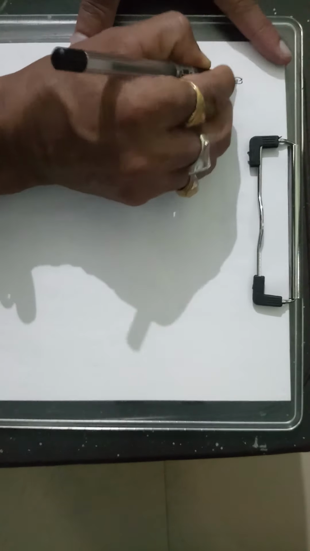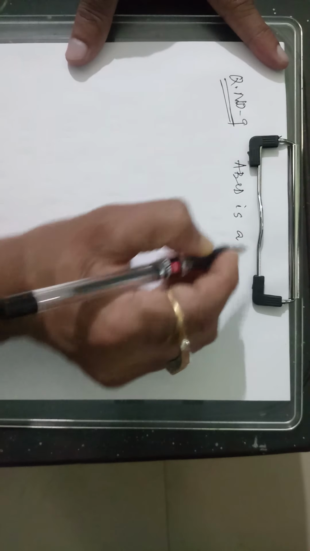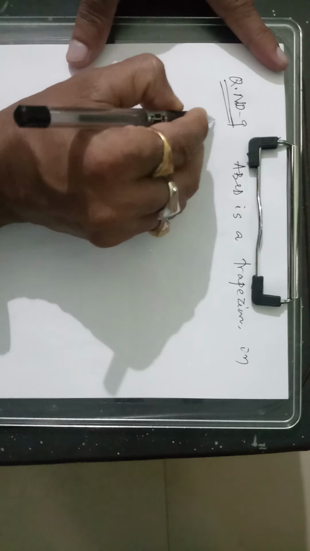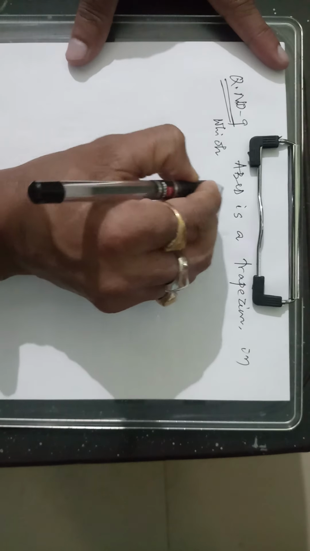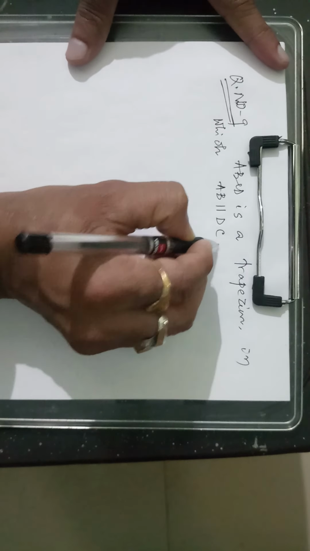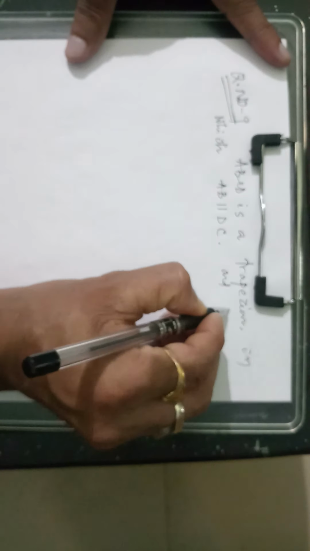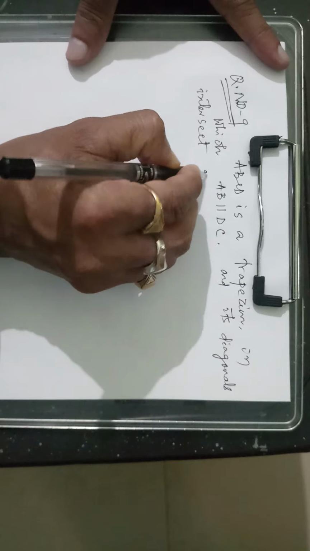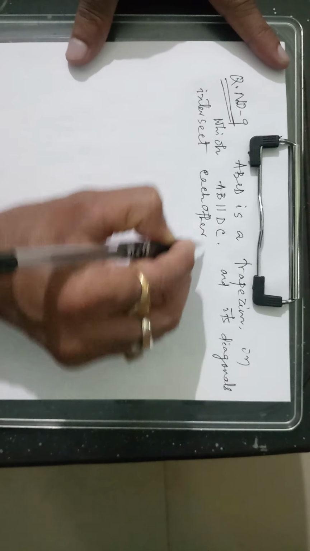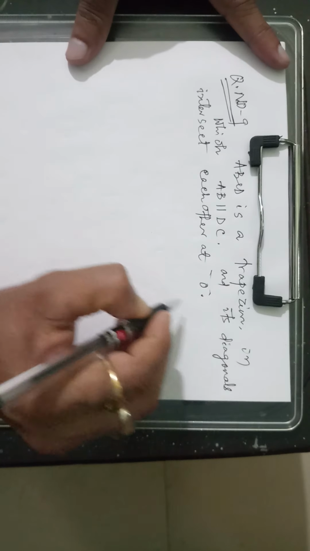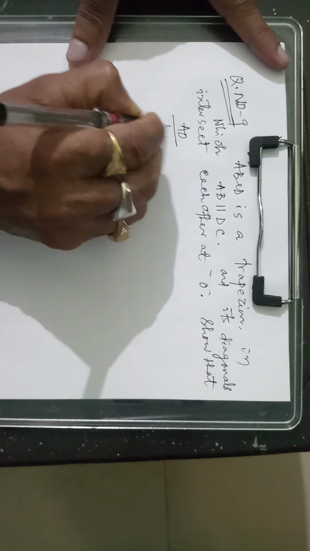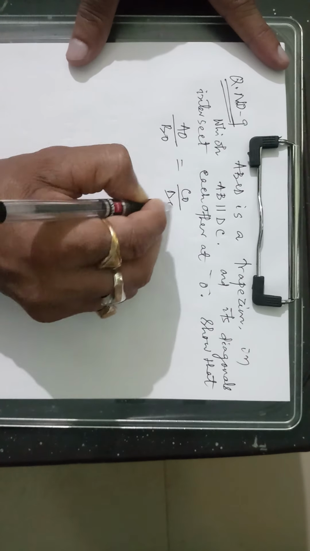Here it is given that ABCD is a trapezium in which AB is parallel to DC and its diagonals intersect each other at O. So you have to prove that AO by BO equals CO by DO.